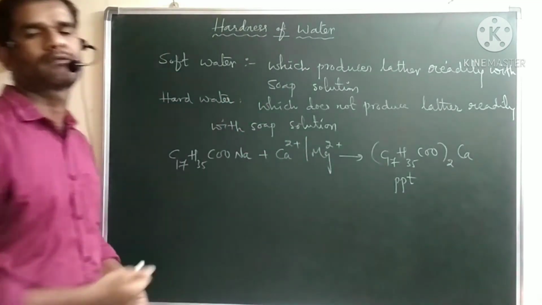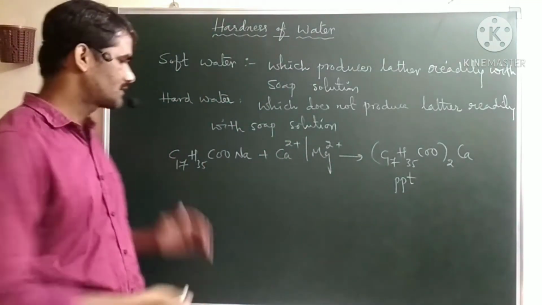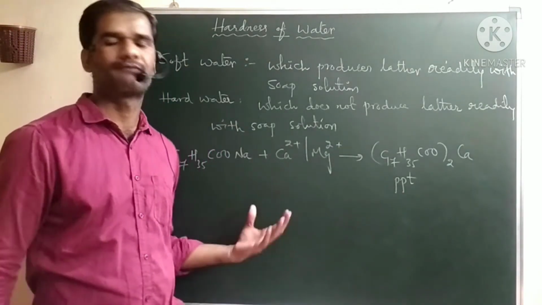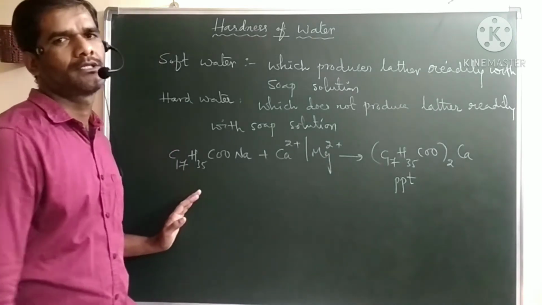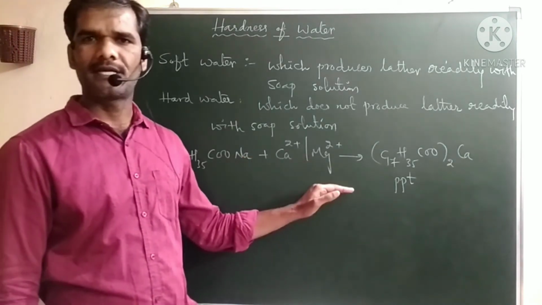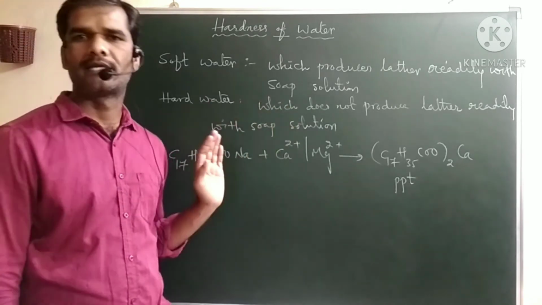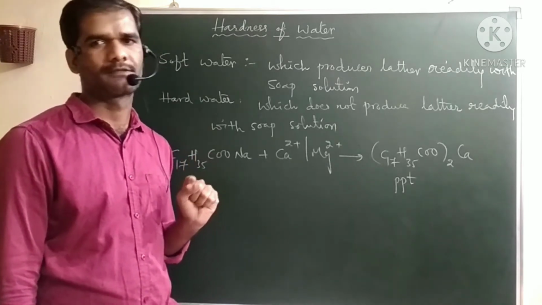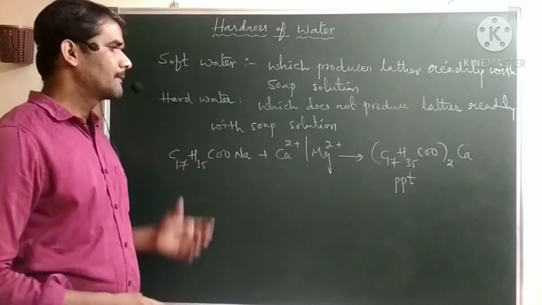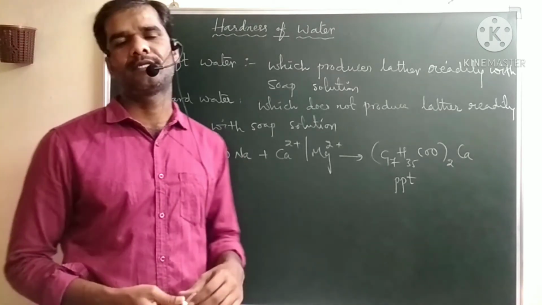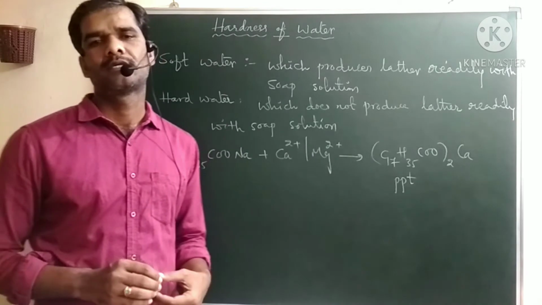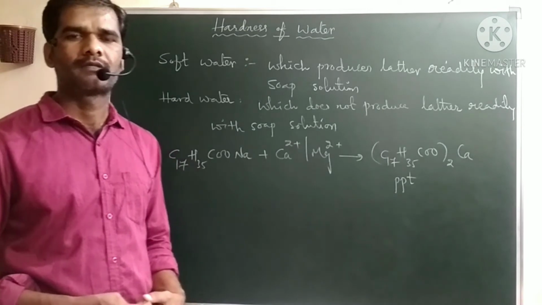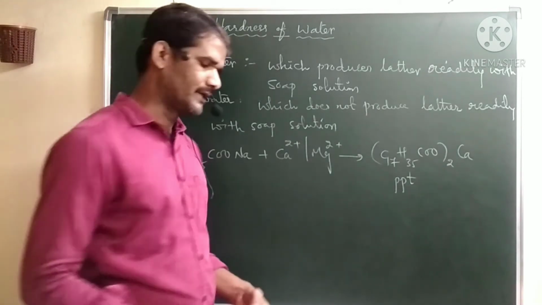So there is no more production of lather here. Why? Because the soluble form is converting into the insoluble form. It will form a precipitate instead of forming lather. This is the main reason for forming precipitate, or for not producing lather. That is due to the presence of calcium and magnesium salts in hard water. Now, based on the presence of calcium and magnesium salts in hard water, we can further classify hardness of water into two types: temporary hardness and permanent hardness.